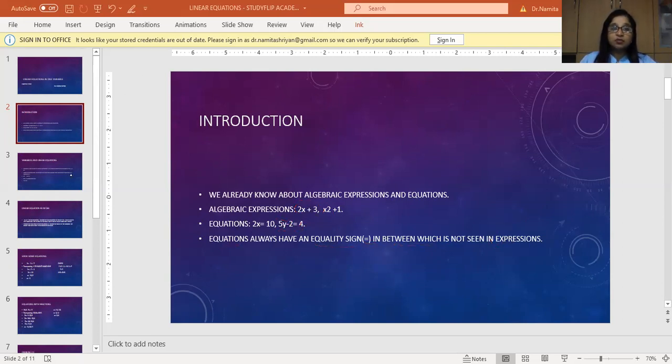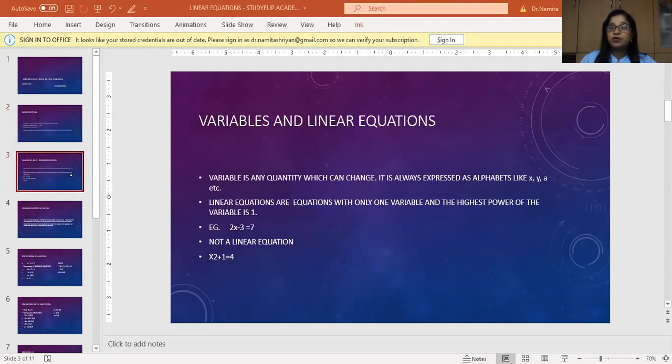Now let us learn more about how we are going to apply these variables and linear equations. When I talk of a variable, it means anything which is going to vary, which is going to change. What is a variable? It is any quantity which can change, and we always express it in the form of alphabets, generally lowercase, like x, y, a, b, p, and so on.